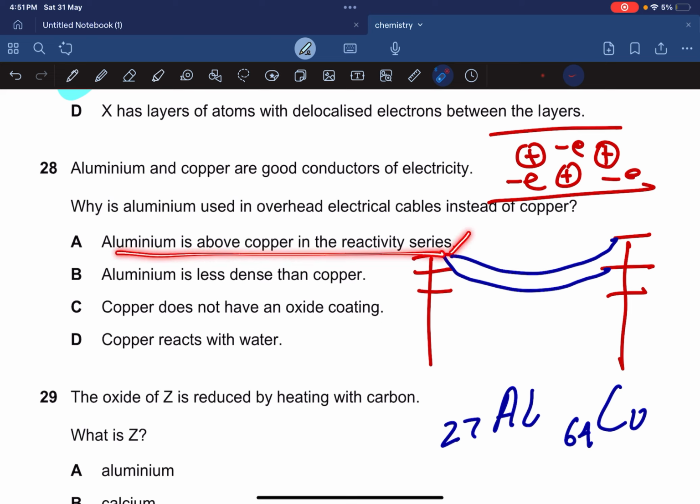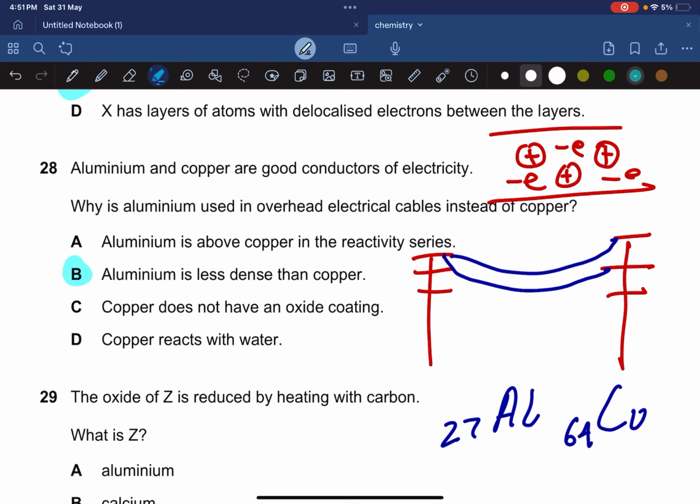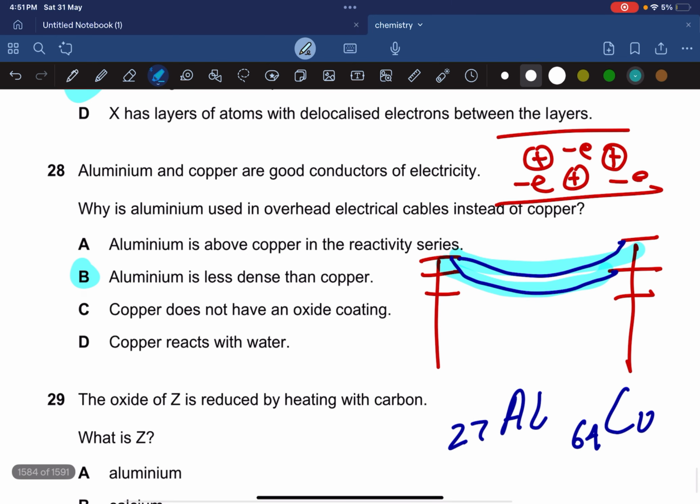So aluminum is above copper in the reactivity series, but that doesn't basically matter because copper is unreactive and aluminum has a layer of Al2O3 on it that makes it unreactive. So both don't really react. Aluminum is less dense than copper. That's the reason, because you need your wires above, not below like this. You don't want to see wires like this.